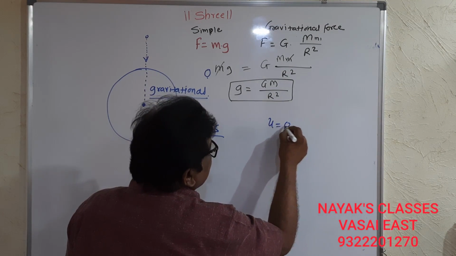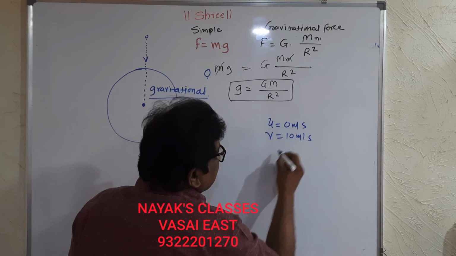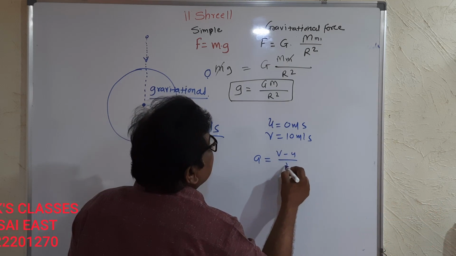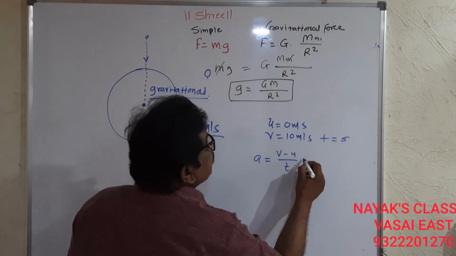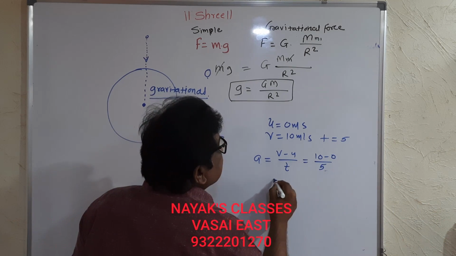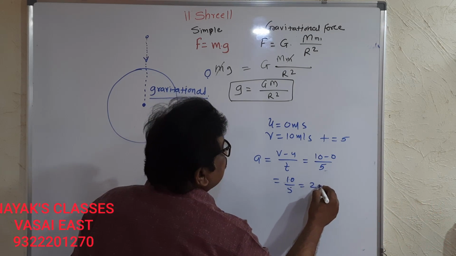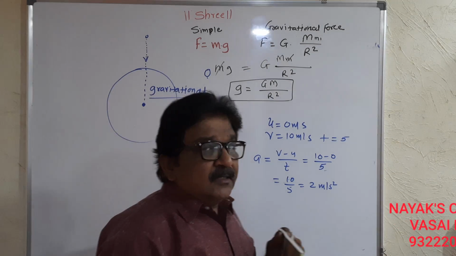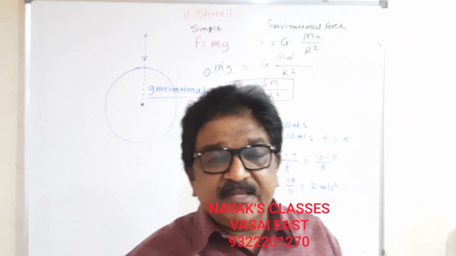Initially, initial velocity is 0 meter per second. Final velocity, say 10 meter per second. So acceleration due to gravity is v minus u upon t. The time taken is, say, 5 seconds. So 10 minus 0 upon 5 is equal to 10 upon 5 is equal to 2 meter per second square. This is the acceleration due to gravity acting on that object.